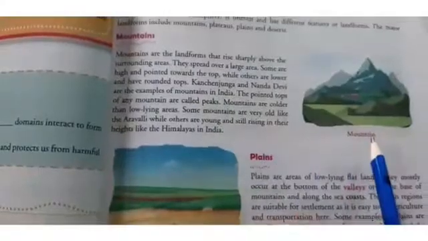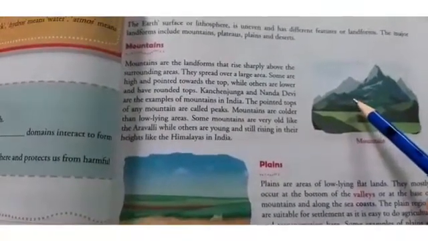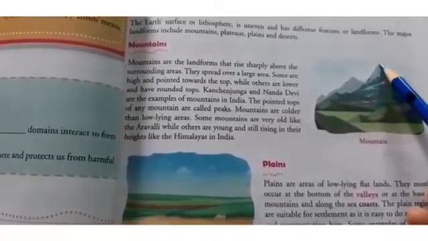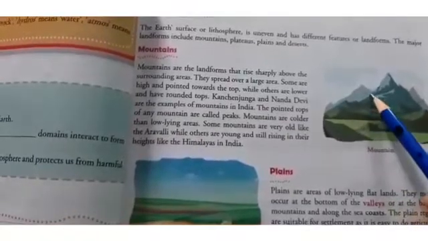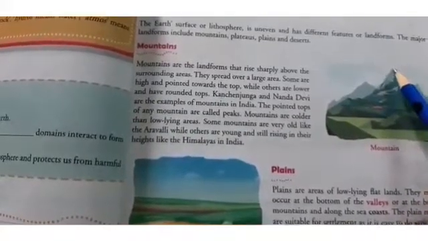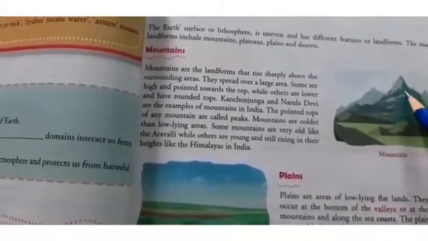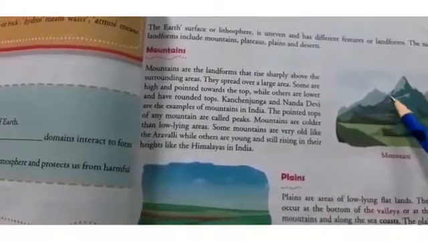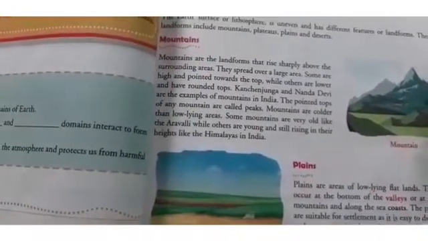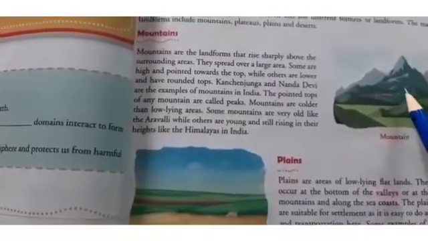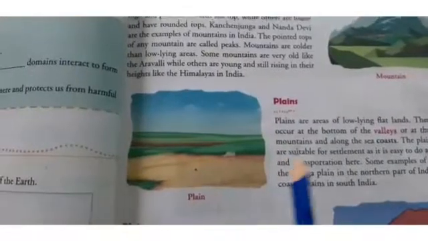Look at this picture. This is a picture of a mountain. As I told you, the mountains are the landform. It rises sharply above the surrounding area. Just see, these are the surrounding area, and it is a rise. This is rising above the surrounding areas, and it's rising very sharply. These are pointed. Okay, these are mountains. And the examples of mountains are, you all know that Kanchenjunga and Nanda Devi, these are the good examples of mountains in India.